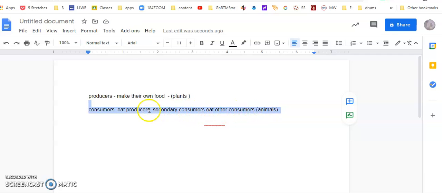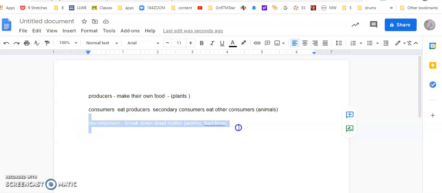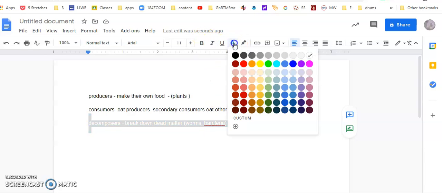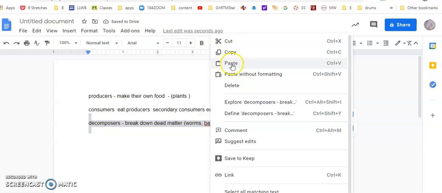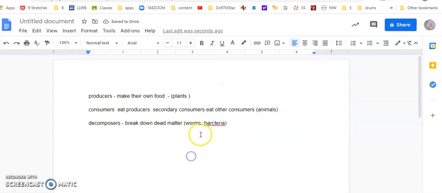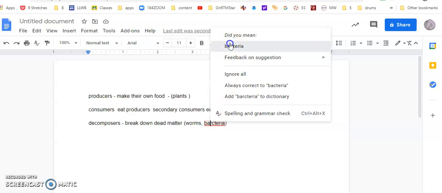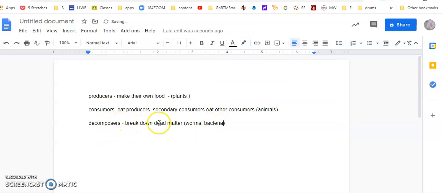These are animals. Plants don't eat other plants. Consumers eat, animals eat plants. Decomposers. Decomposers break down dead matter. Decomposers are worms and bacteria.